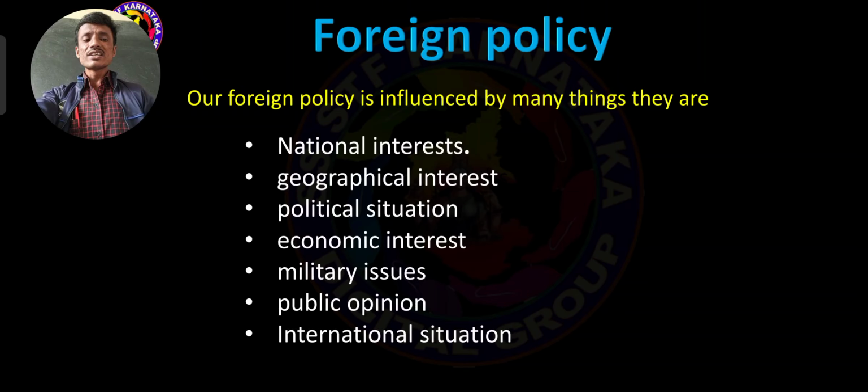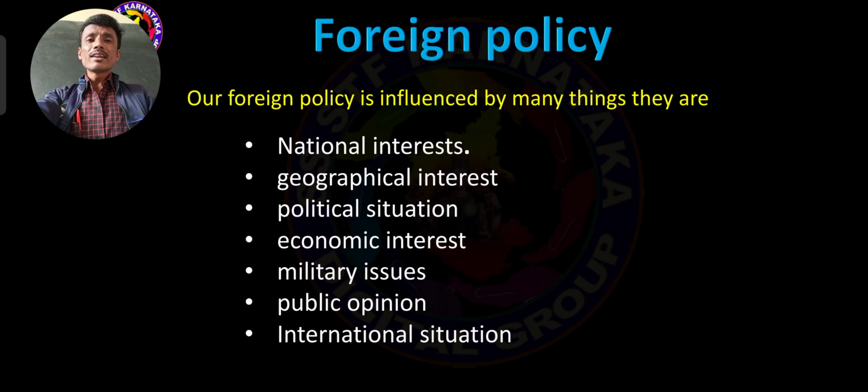Political situation. We can make good administration, implement certain rules and regulations, certain laws. These are all the reasons we need a foreign policy. And economic interest. If we maintain a good trade relationship with other countries, we need a foreign policy. So that is the economic interest, import and export.